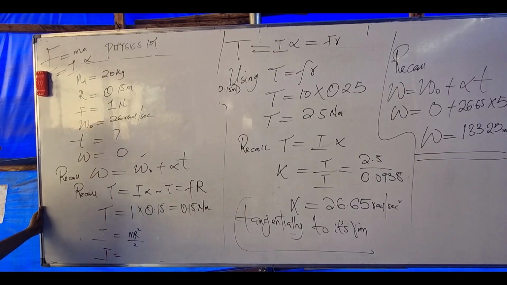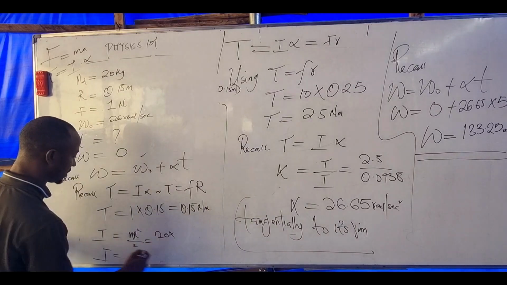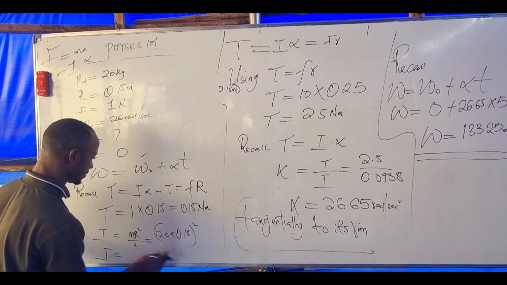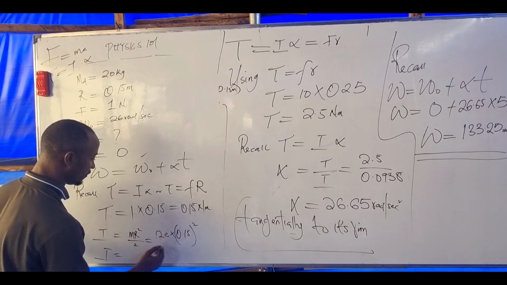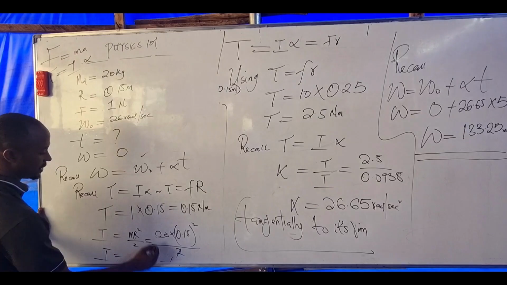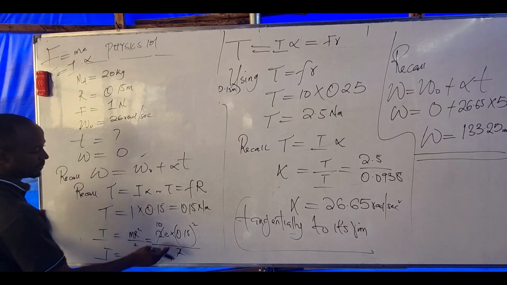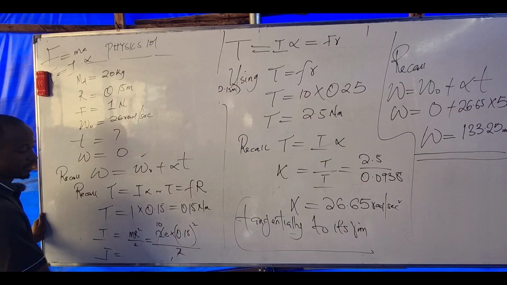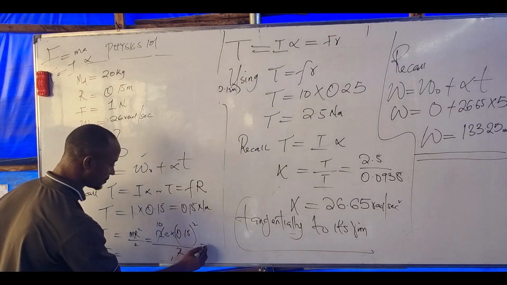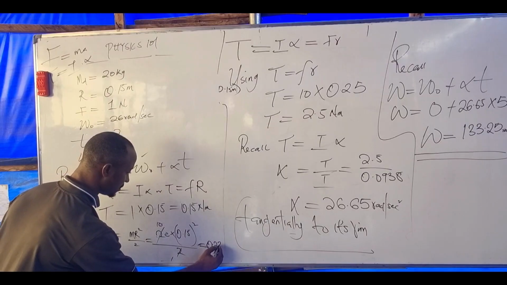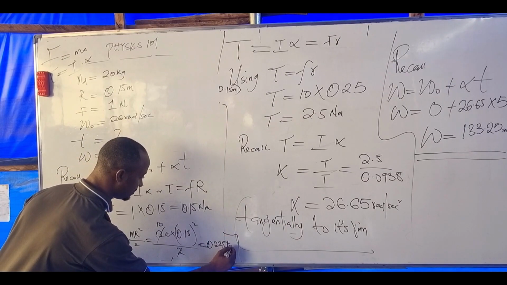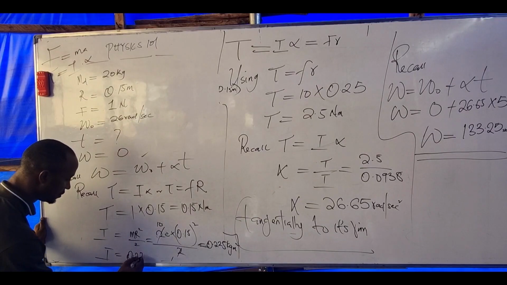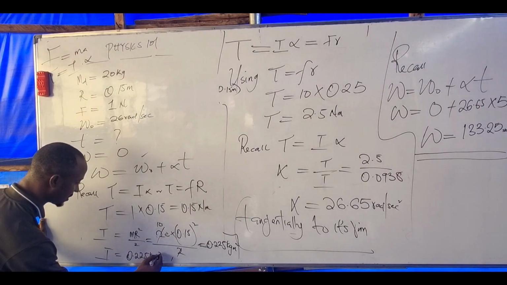Let's go. What's the mass? 20 times 0.15 all squared. Sorry, not all squared. 0.15 squared here over 2. 2 here, 1, 2 years, 10. Multiply by 10. What is 0.15 squared? Times 10. What do you have? 0.225 kilogram meter square. So inertia becomes 0.225 kilogram meter square, right?